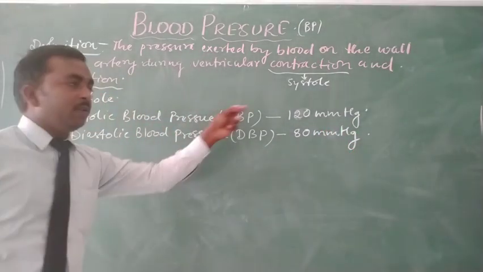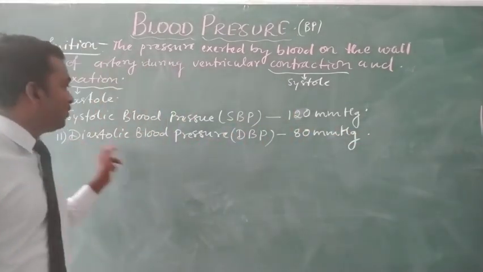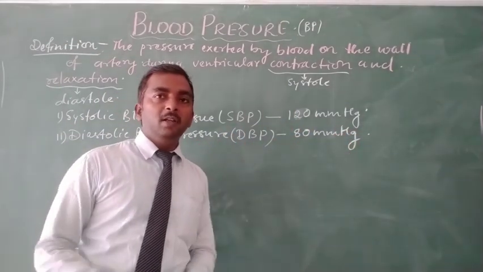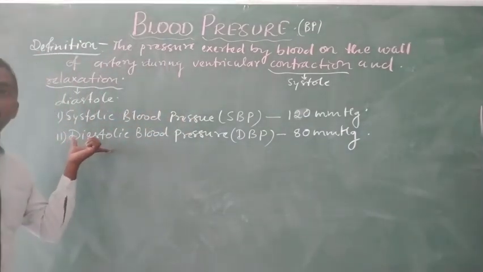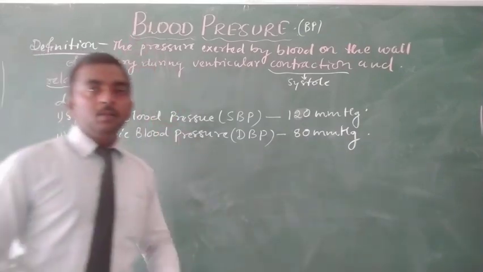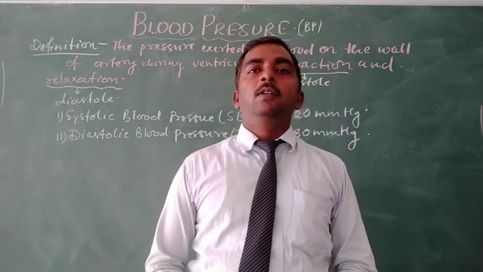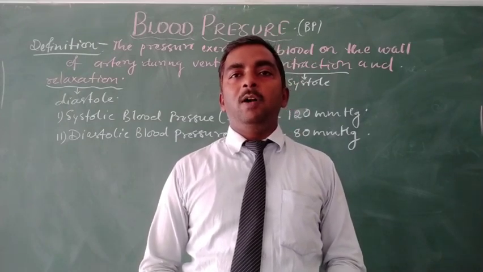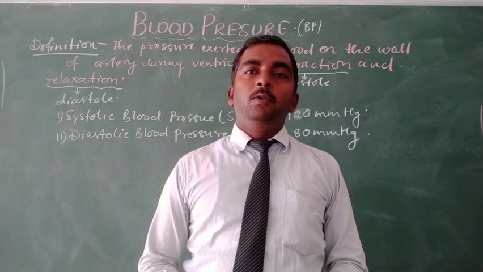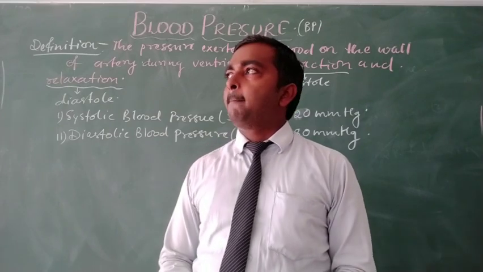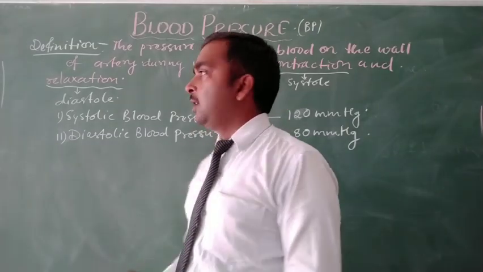So systolic blood pressure is about 120 mmHg, while the diastolic blood pressure is about 80 mmHg. These are the two kinds of blood pressure, and together they form the blood pressure. Diastolic pressure can be defined as the pressure exerted on the wall of artery by blood during diastole of the ventricle, or ventricular dilation or relaxation.